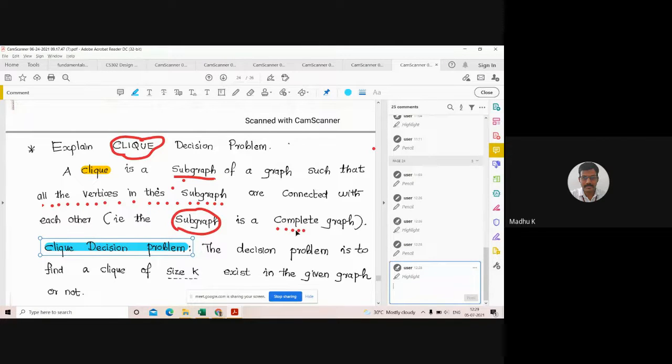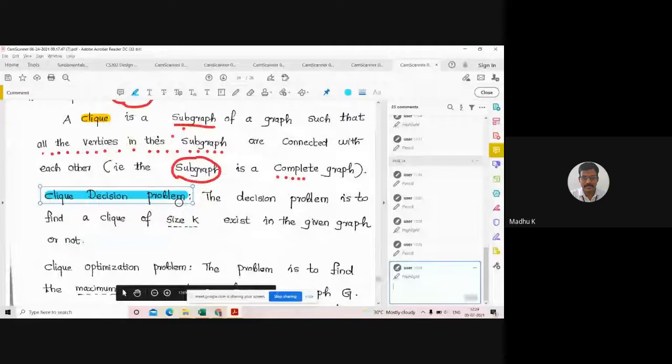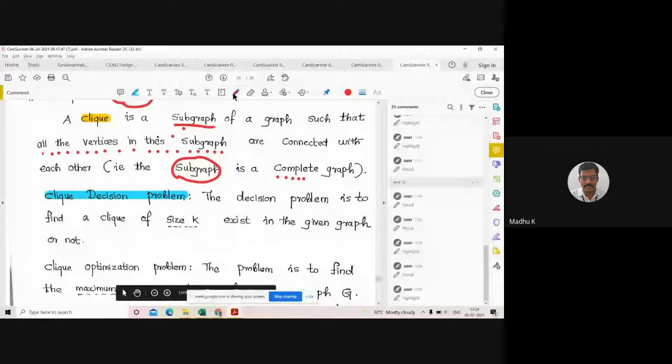Now the Clique problem can be considered as a Clique decision problem. The decision problem is to find whether a Clique of size k exists in the given graph or not.